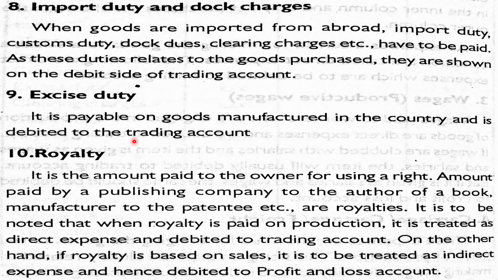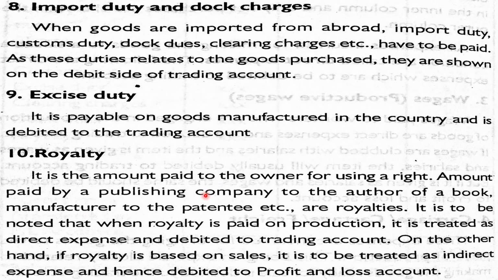Then next is royalty. It is the amount paid to the owner of a right for using his right. That is, it is the amount paid for using some ownership right. In case a person makes some invention and he gets a patent right for that, and a manufacturer wants to use that patent right, he has to pay a sum or amount to the owner. It is called a royalty.